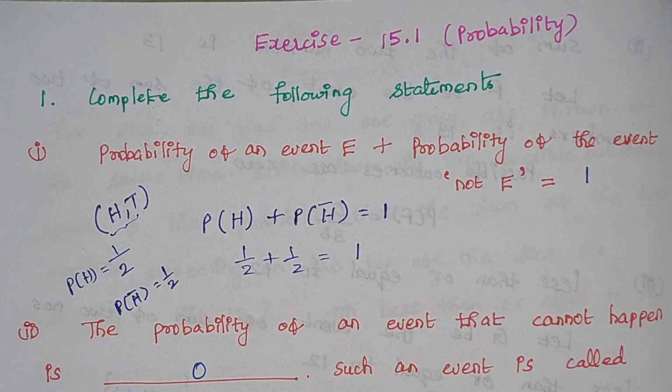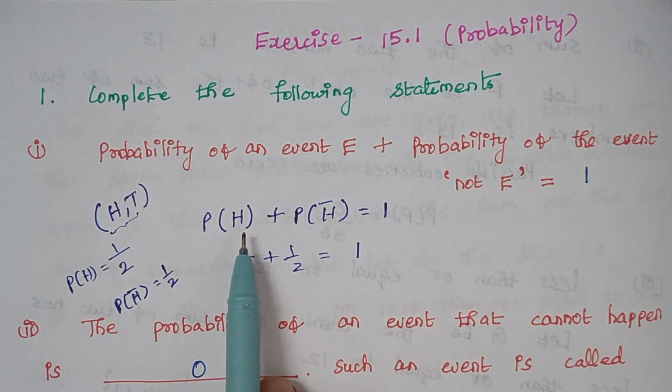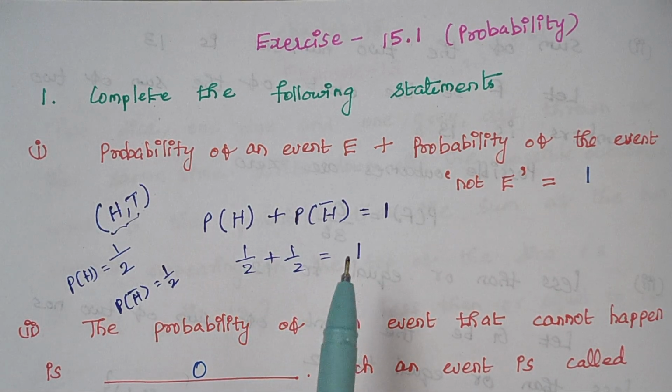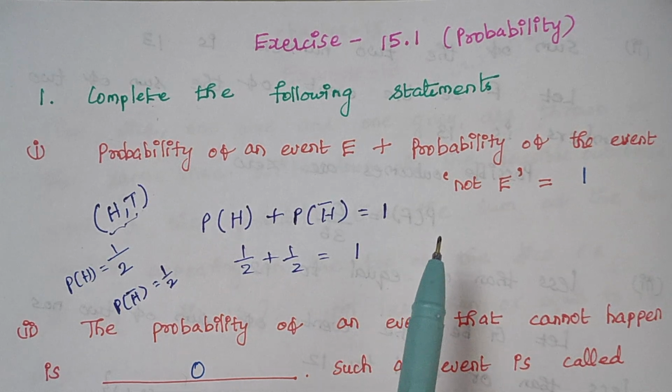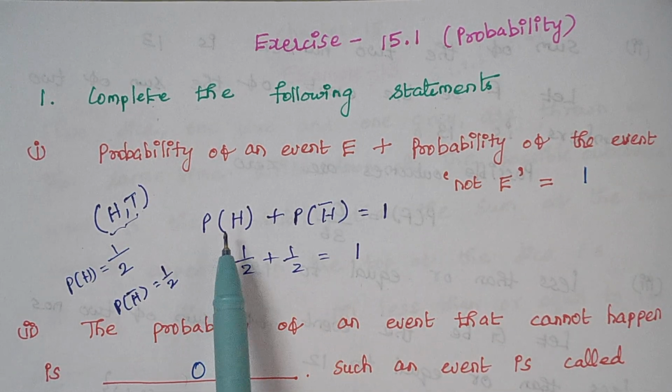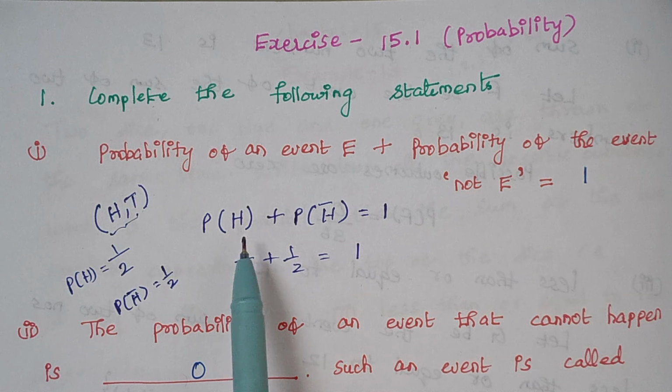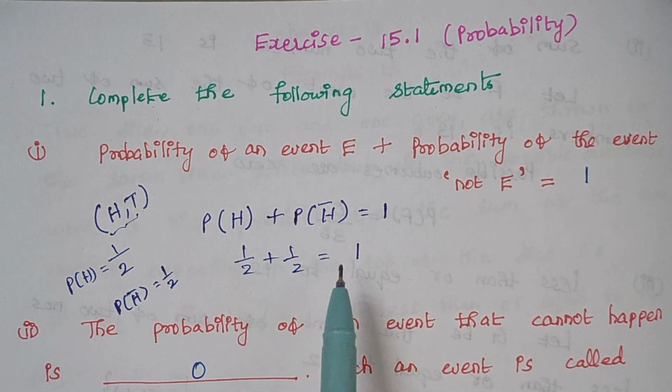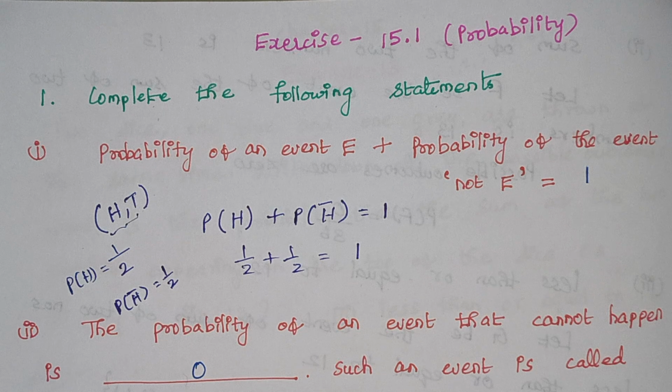Not only for this case, for whatever may be the type of problem, the probability of doing an event plus the probability of not doing an event is always equal to 1. For example, the probability of getting something plus the probability of not getting it is equal to 1, right?